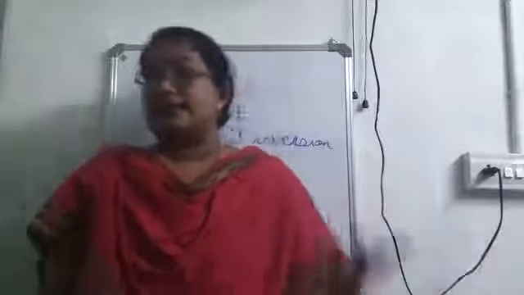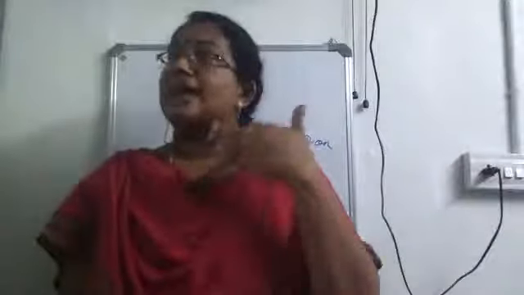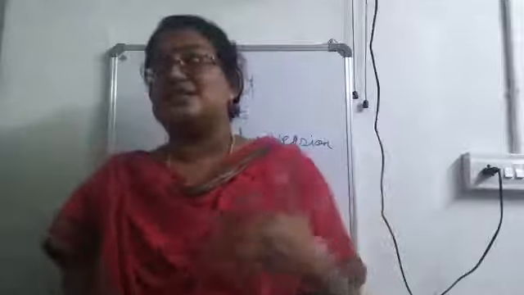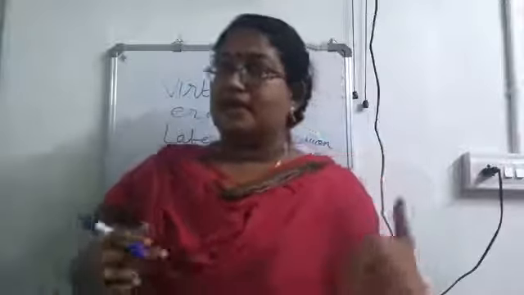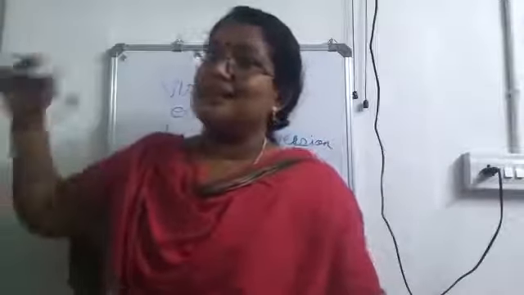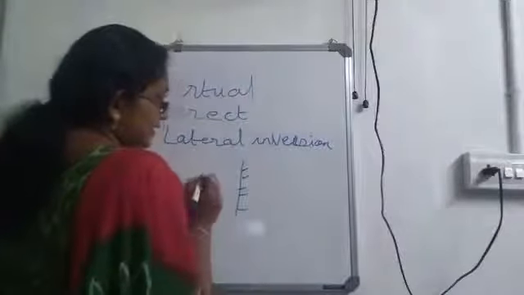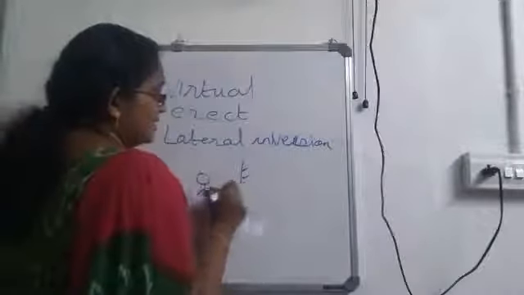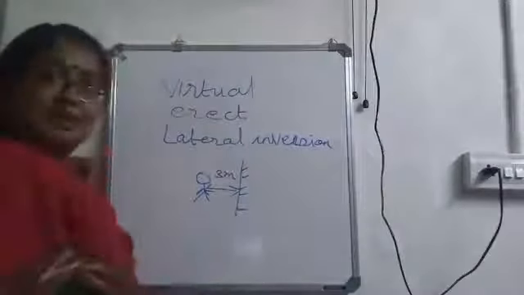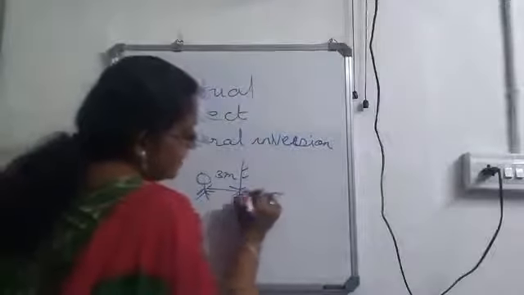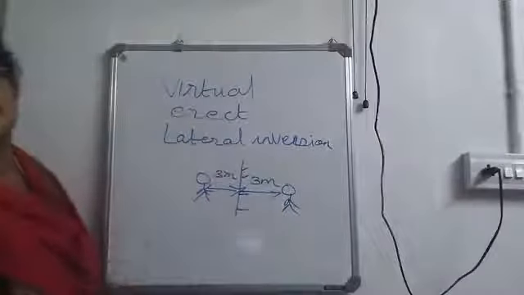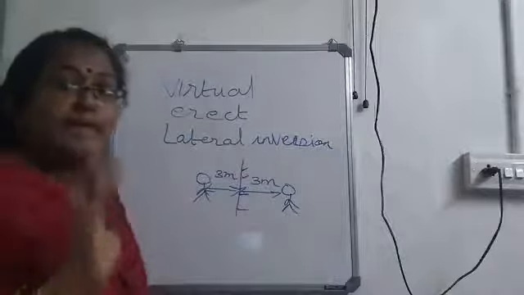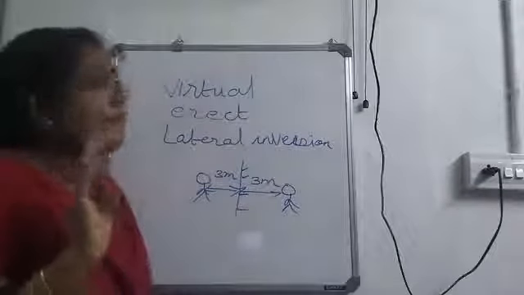Now, the next one. The distance between the object and the mirror will be always same as the distance between the mirror and the image. If I am standing at a distance of 3 meters in front of a mirror, the distance between the mirror and the image also will be 3 meters. This is our mirror. We are considering a person standing at a distance of 3 meters in front of the mirror. Now, an image will be formed inside the mirror and this image also will be at a distance of 3 meters.